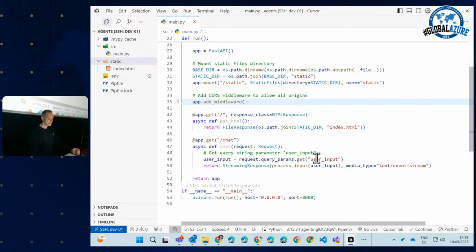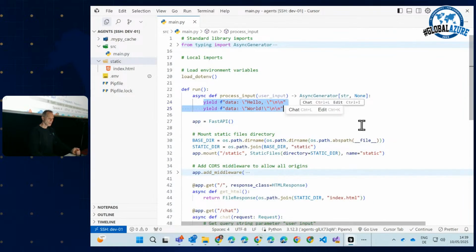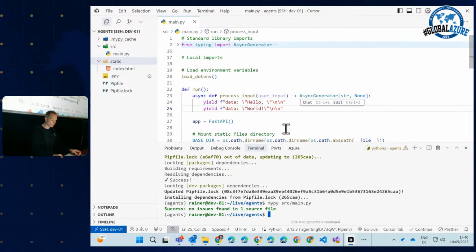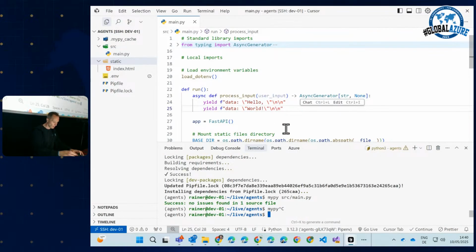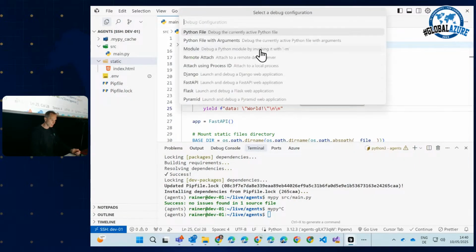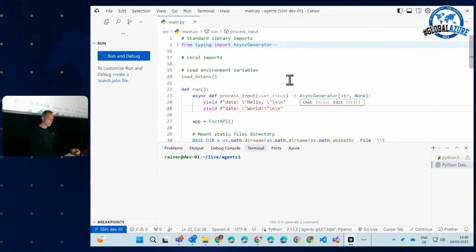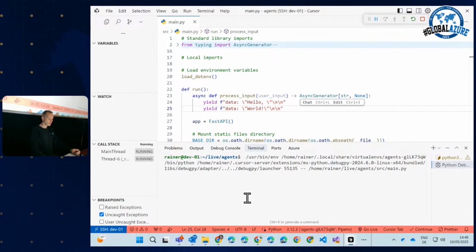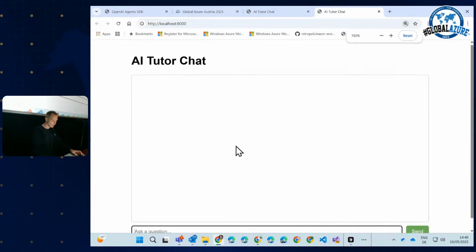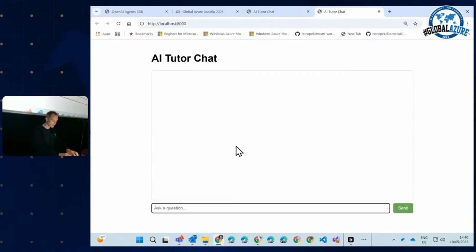Okay, so this is SSE. And please take a look here. This is the amazing output that our agent currently returns. We are simply yielding two SSE messages, data, and then we say, hello world. So let's try this thing. Let's run this thing. We can run it in the debugger, I think. Python debugger, take the current file. And if everything works out nicely, it should start the web server. Web server is running. I open the web browser. Here it is. So let's do it like that. Hi. And if I run it, it says hello world. Well, obviously, this is what we created, right?